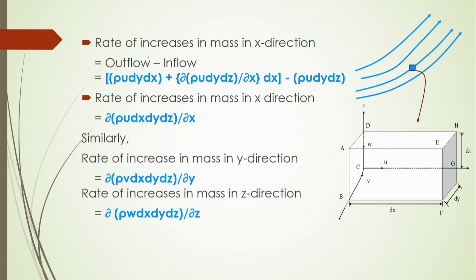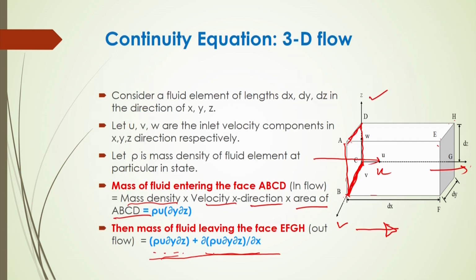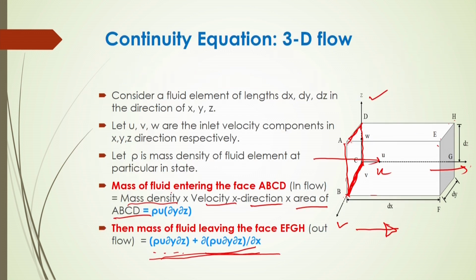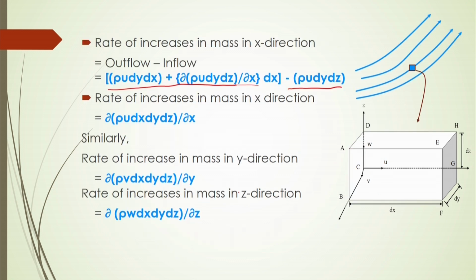If you substitute this outflow, as we have shown here, and this inflow that we have given here, then after substitution and simplification, it will come like this: dou rho u dx dy dz by dou x. And similarly, the rate of increase in mass in the y direction will be dou rho v dx dy dz by dou y.